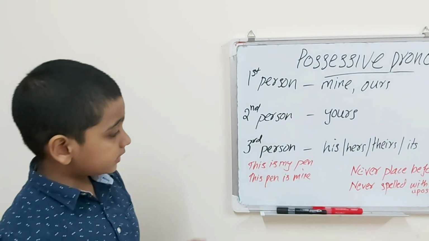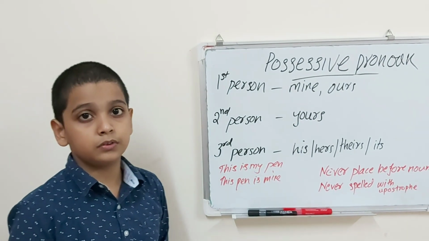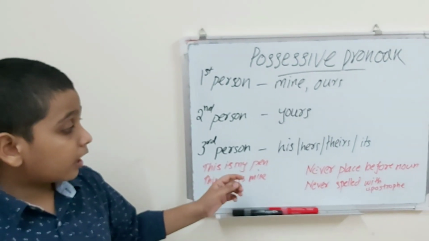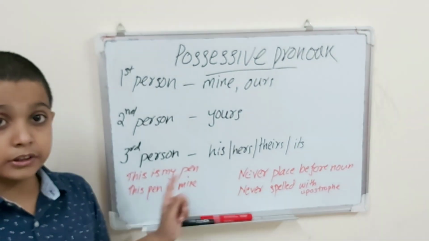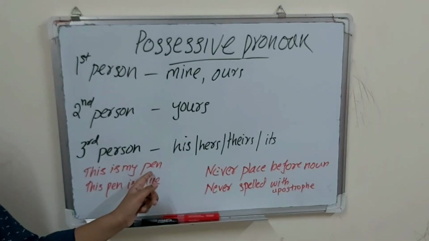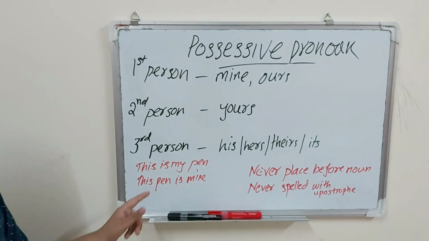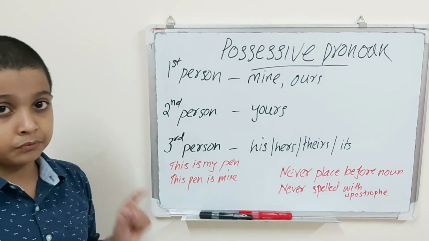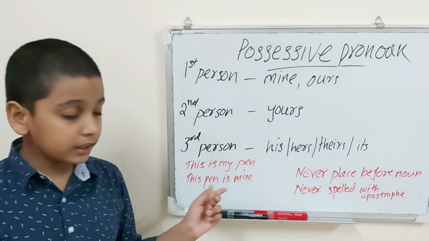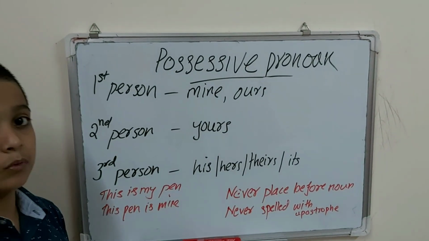So, in this sentence, my is not a possessive pronoun, it's a possessive adjective. The reason is, I have told you that possessive pronouns are never placed before nouns. So here my is placed before the noun pen. So it is a possessive adjective, and also it's modifying the noun pen. So this is a possessive adjective and this is a possessive pronoun.